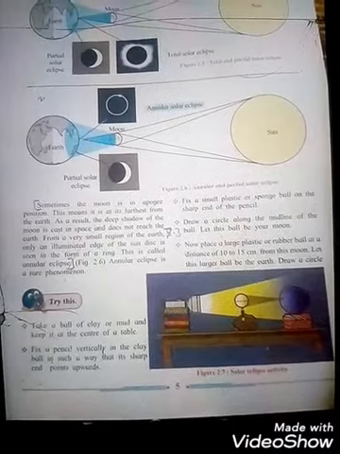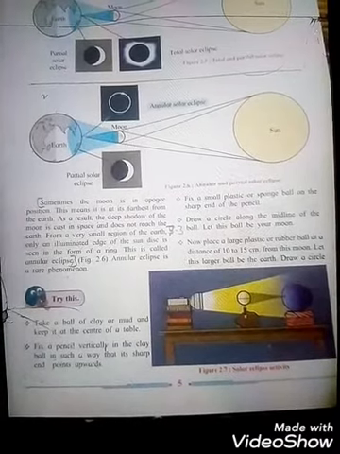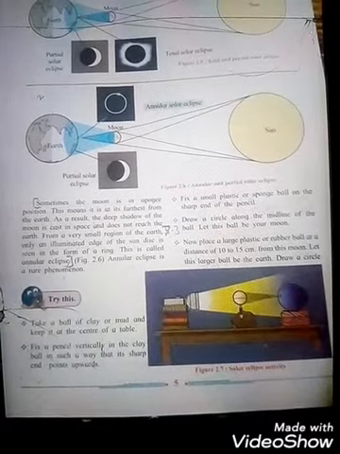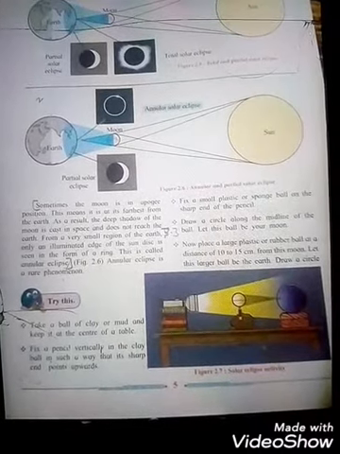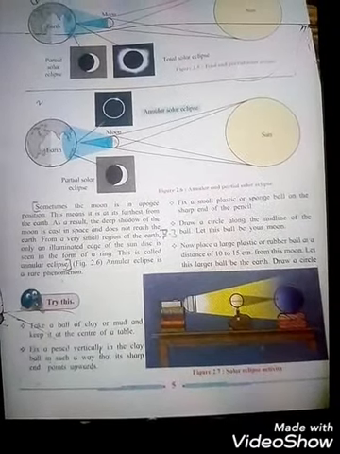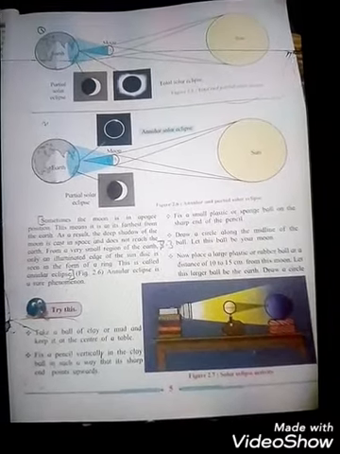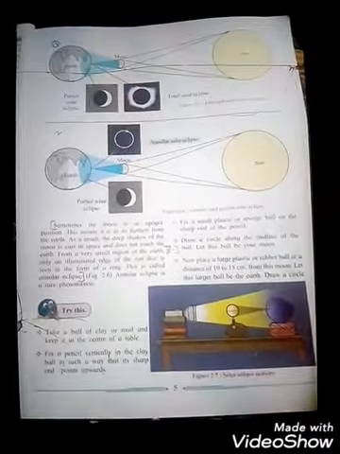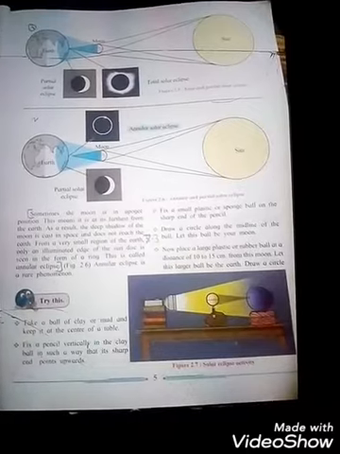As a result, the deep shadow of the moon is cast in space and does not reach the earth. From a very small region of the earth, only an illuminated edge of the sun disk is seen in the form of a ring shape. From the earth we can see only a ring shape, and this is called an annular eclipse. See figure 2.6. Annular eclipses are a rare phenomenon, meaning we can see them in very rare cases. Every time we hear about total or partial solar eclipses, annular solar eclipses happen very rarely.